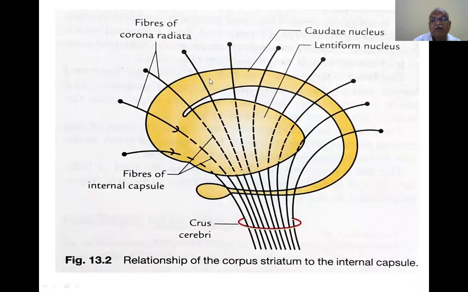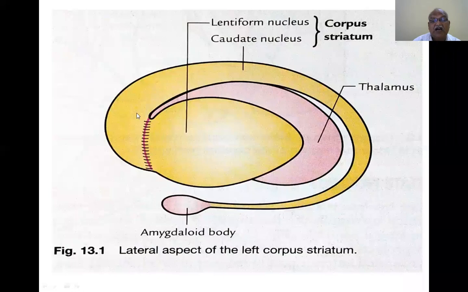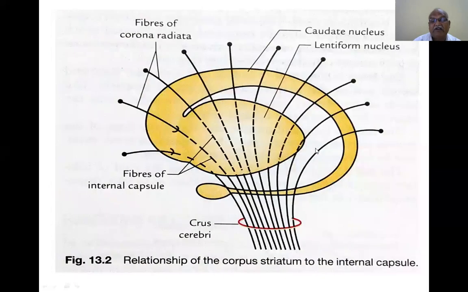This is a large mass of gray matter. So, what is the difference between this diagram and this diagram?